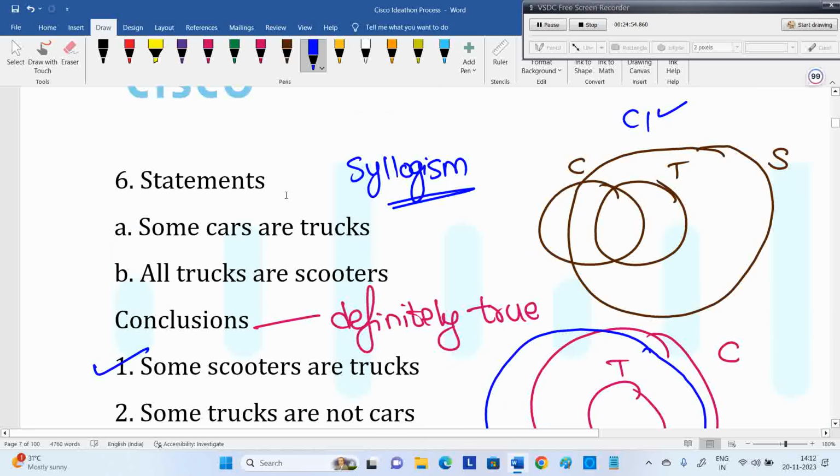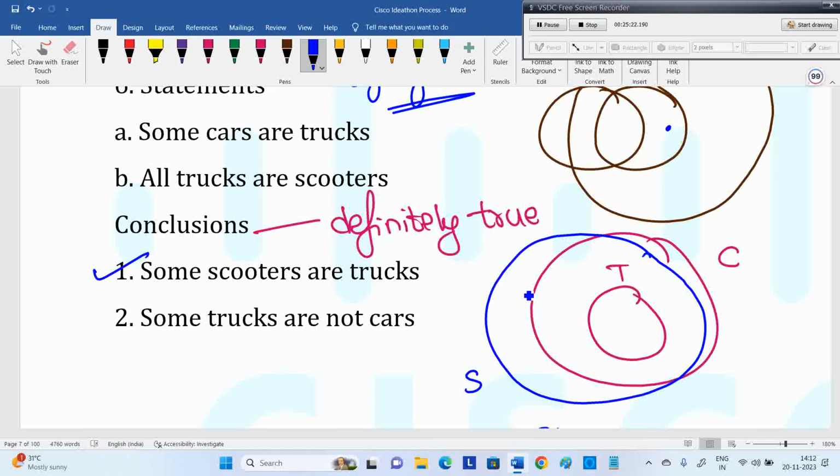Here the second one, a lot of people say, sir, this is the truck area, not in the cars, so some trucks are not cars is correct here. I am saying this, but a conclusion should be true in all diagrams. I drew only two; still there are many more you can draw. I put only two diagrams here. How to draw plenty of diagrams, you people can see in the video first. Then in the next session I'll give more inputs related to that. Whereas here, see, this is entire trucks inside cars only.